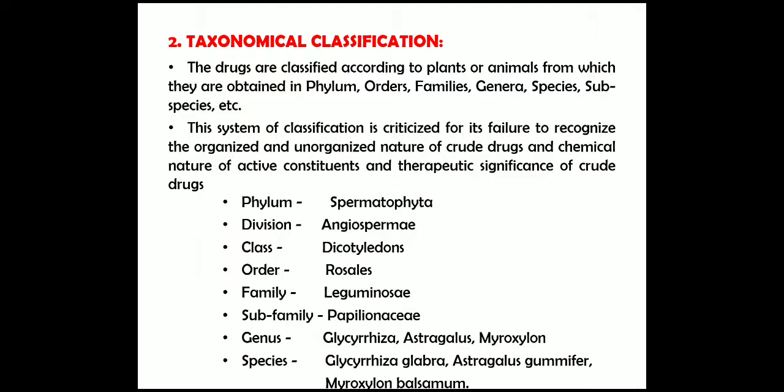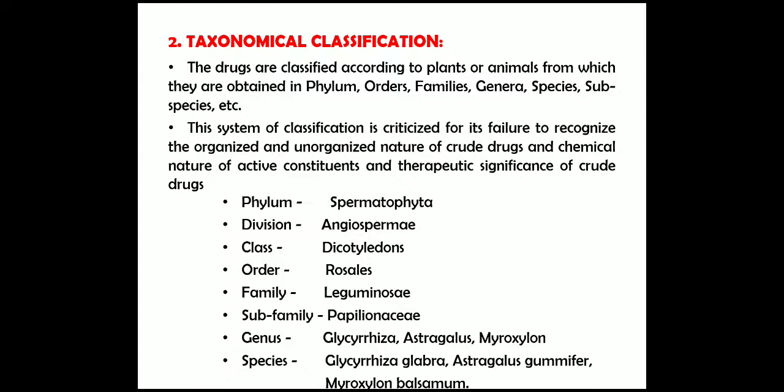Taxonomical classification, in which the drugs are classified according to the plants or animals from which they are obtained, in phylum, orders, families, genera, species, and subspecies, etc. This classification is criticized for its failure to recognize the organized and unorganized nature of the crude drugs, and the chemical nature of active constituents and therapeutic significance of crude drugs.